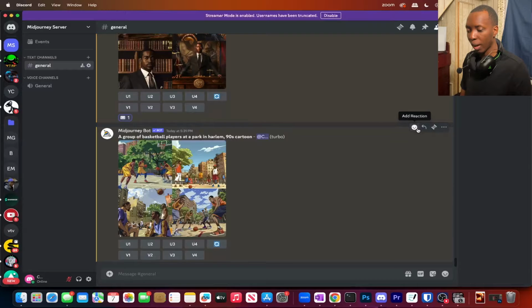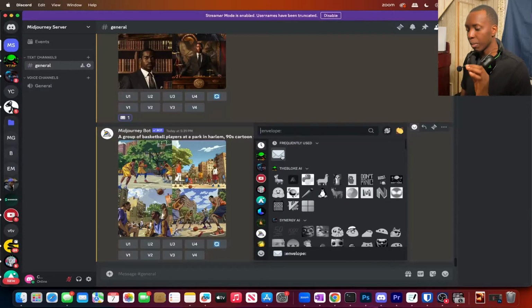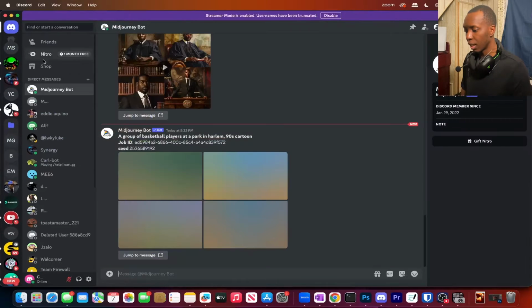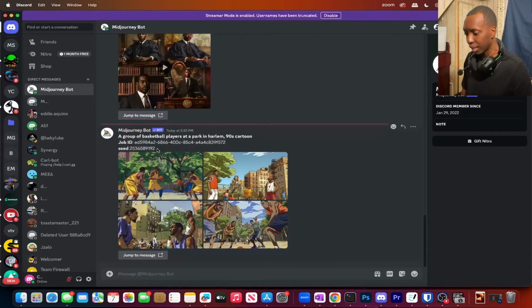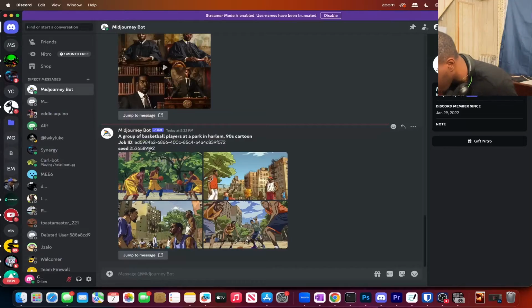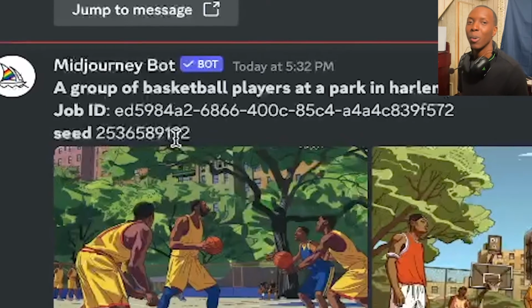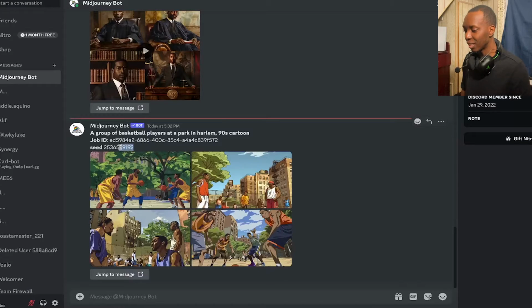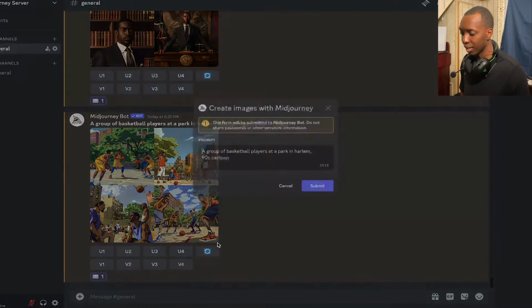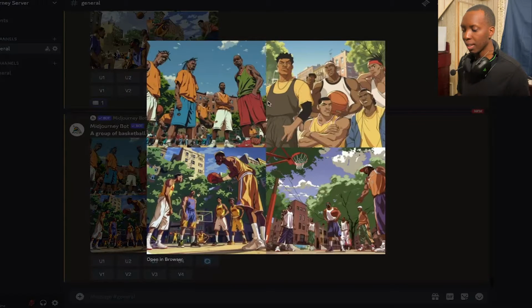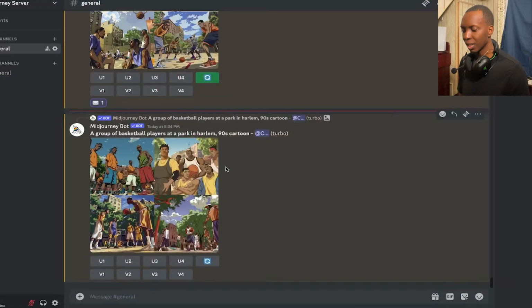What you would do is that you would add a reaction, use this same envelope that we used a little bit earlier on in the video. Midjourney will then send us the information, and boom, you get the seed. This seed was made on 2,536,589,192. So that's the seed that we have. What you would do is that you would copy this. If we were to remix this, we might get a completely different one. So you see, now we got some that were a lot different. You get different angles and different styles, just slightly different.